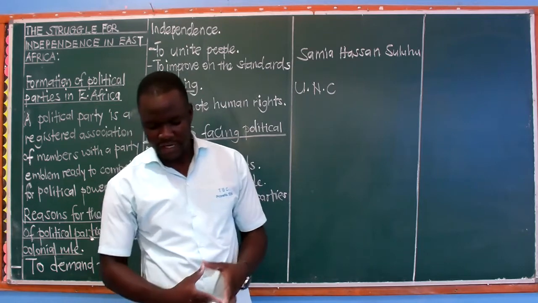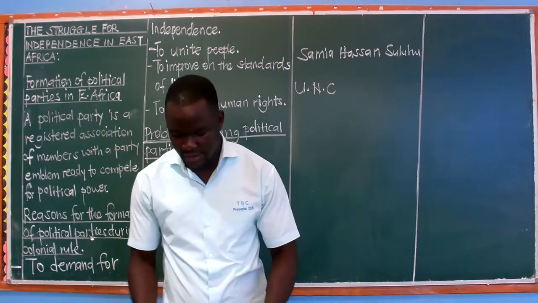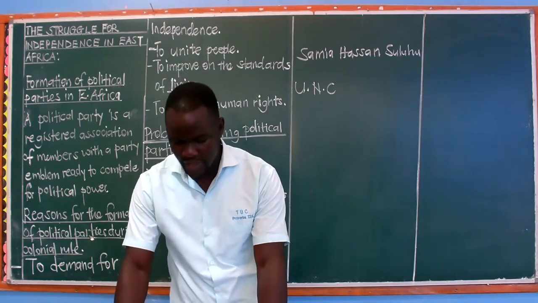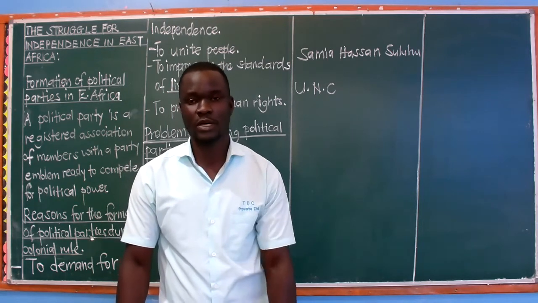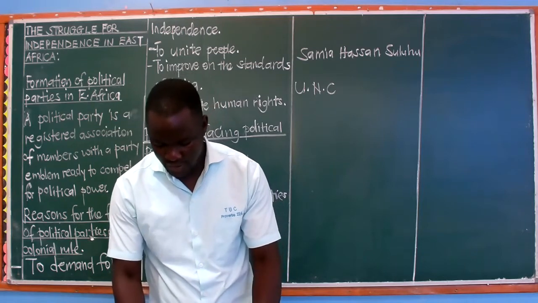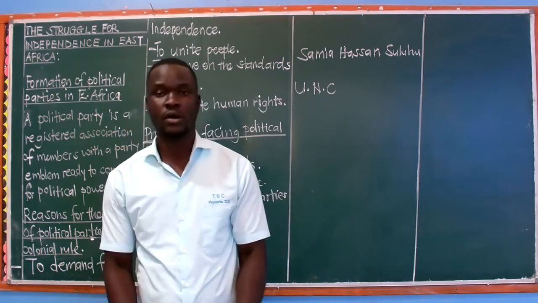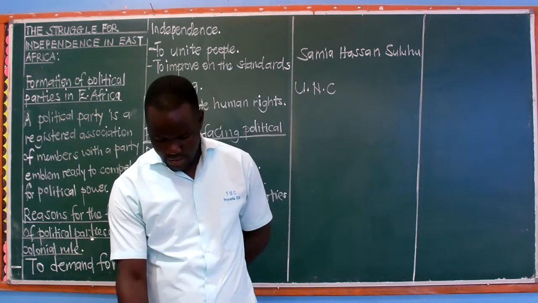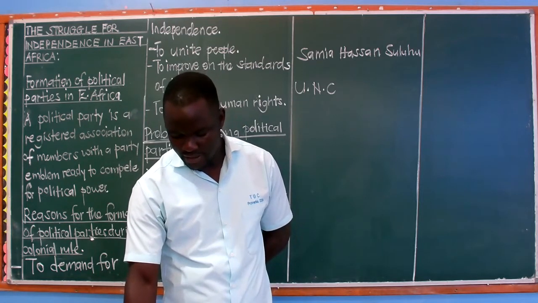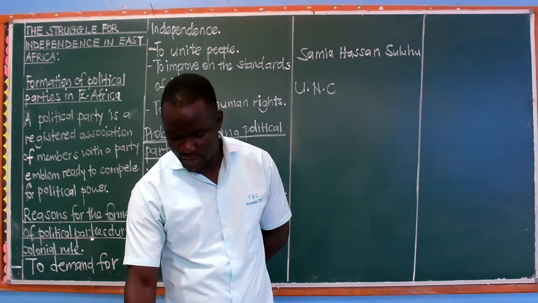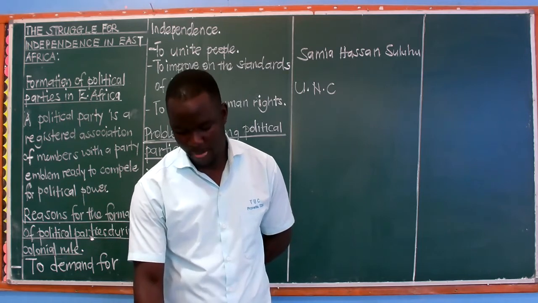We have elections of 1961, whereby we said UPC, Democratic Party, and UNC participated in the elections, and the results were that DP won. What made the Democratic Party to win? We say that the Democratic Party had more representatives on the council, and on 1st March 1961, Uganda got internal self-government. Then we have Benedicto Kiwanuka becoming the first prime minister of Uganda. But remember, not the executive.